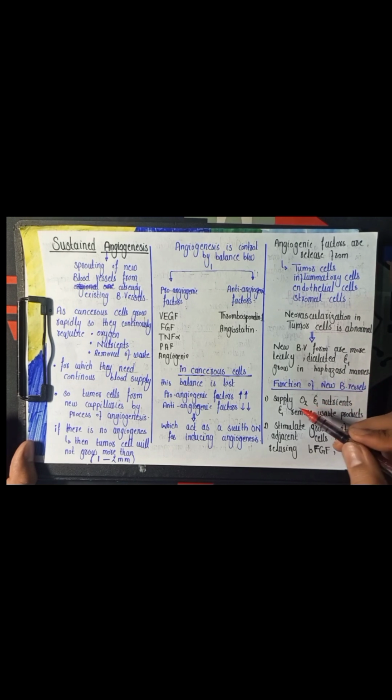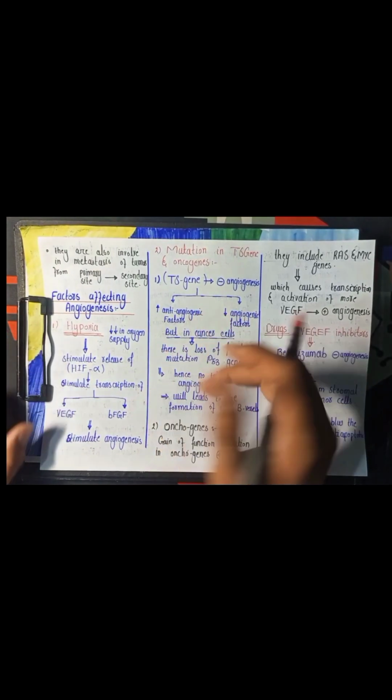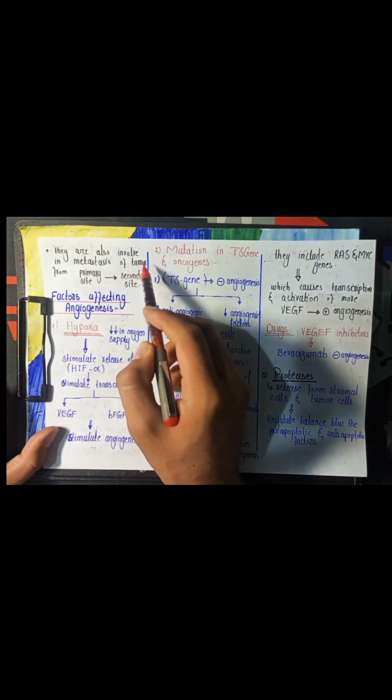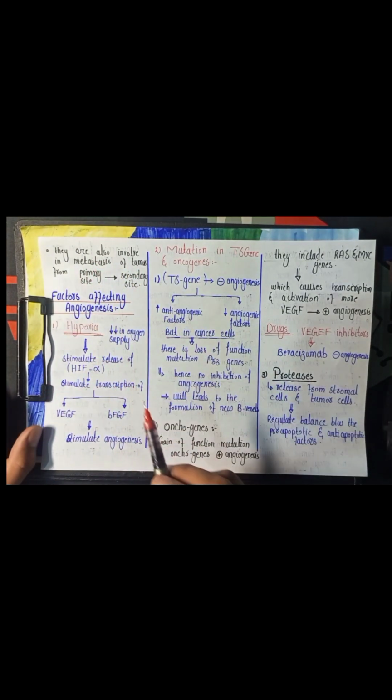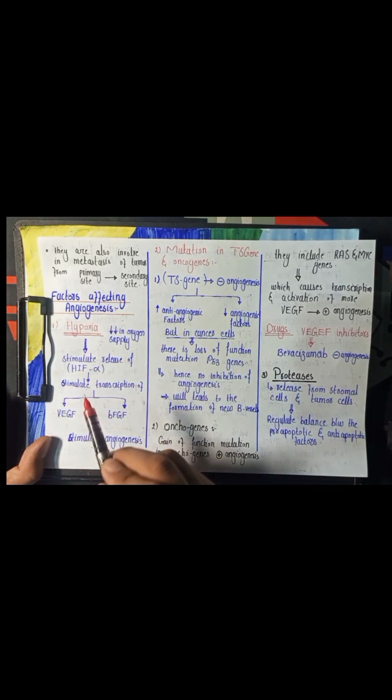The new blood vessels supply oxygen and nutrients to the tumor cell, and similarly they also remove the metabolic waste products. Similarly, the new blood vessels release certain growth factors like basic fibroblast growth factor and platelet derived growth factor, which cause the growth of the adjacent tumor cells. The new blood vessels are also involved in the metastasis of the tumor from the primary site toward the secondary site.